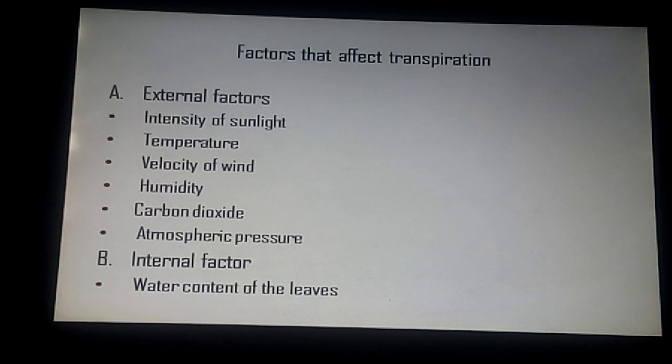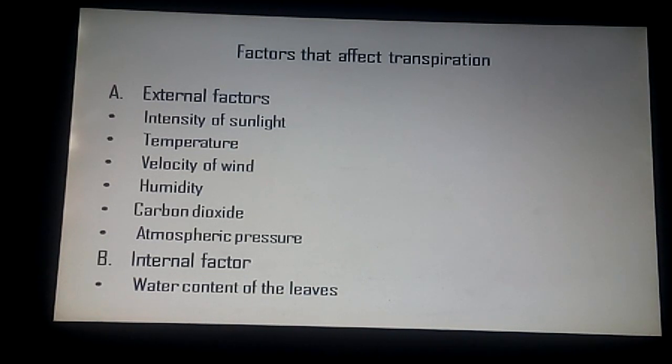Now second, temperature. If the outside temperature is higher, there is more evaporation from the leaves. Therefore, more transpiration. Increase in temperature allows more water to evaporate and the decrease in temperature reduces evaporation. Warm air can hold more water than cold air. Now third, velocity of wind. Transpiration increases with the velocity of wind. If the wind blows faster, the water vapor released during transpiration is removed faster and the area outside the leaf does not get saturated with water vapor.